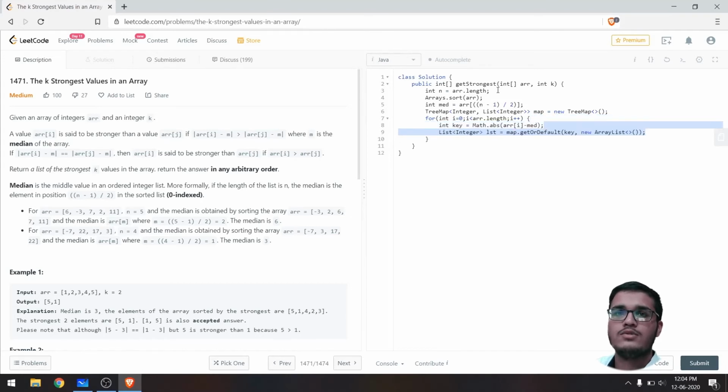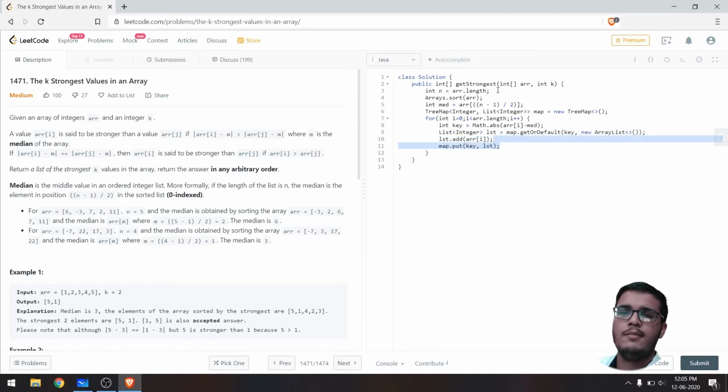To solve that, we'll use a list of integers so that we can associate multiple values of the given array with one key. So we'll use a list for that. The list is equal to map.getOrDefault(key), and if that key doesn't exist, we'll have a new ArrayList. We'll add this particular array element into that list, and finally put it into the map.